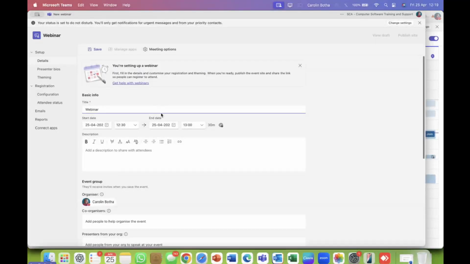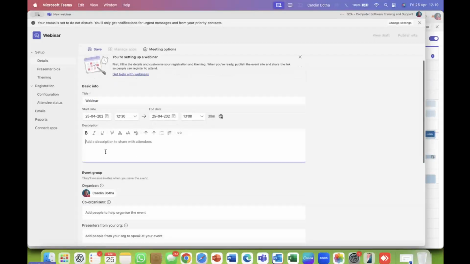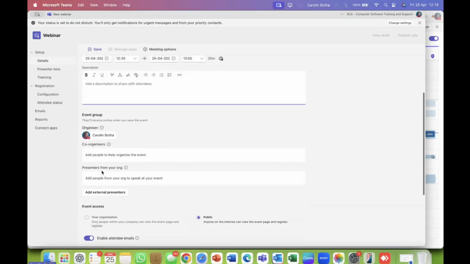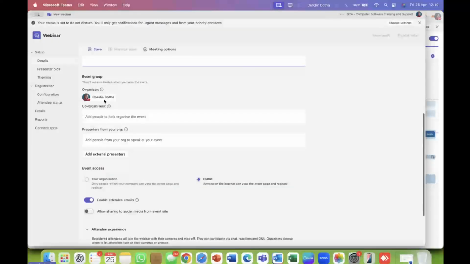So that's exactly how we did your invitations. You do the setup, you mention what the webinar is all about. You specify the dates and the times as you did with a normal schedule. You can also add a description, which we did. Then you can specify who is the organizer. Obviously I am the organizer because it's my Teams. And you can also add some presenters.